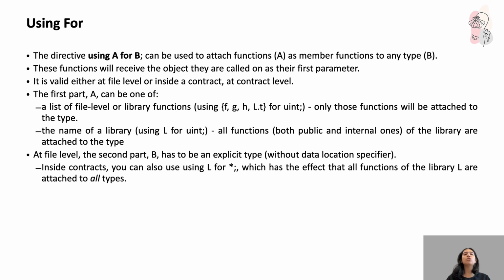The directive can be used at different levels. At the file level, B must be an explicit type like uint, or inside a contract, where you can even write using L for star. If I say L for star, what does that mean? That means all functions of library L will be available for all data types in that contract, because star stands for all. So in simple terms, libraries make Solidity code more modular, more efficient, more maintainable, while using A for B gives you the power to call library functions as if they were native methods of your types.